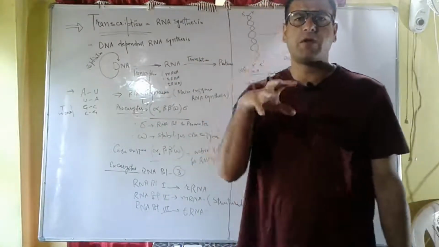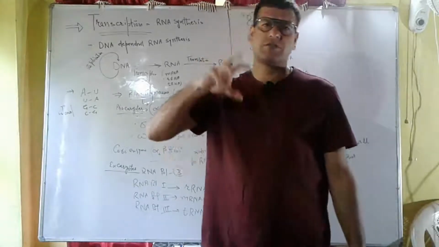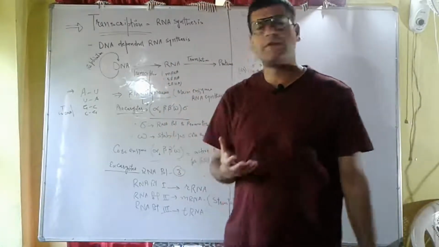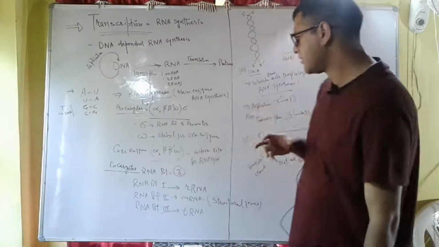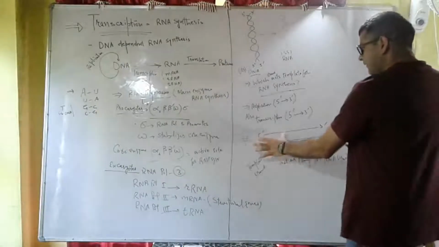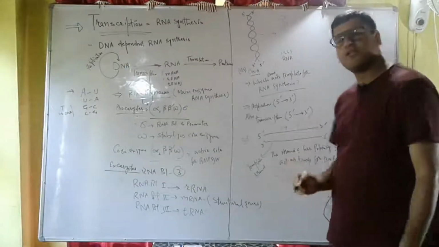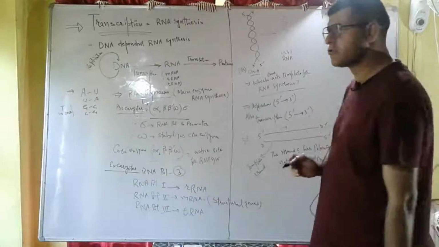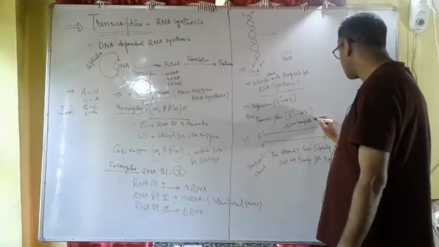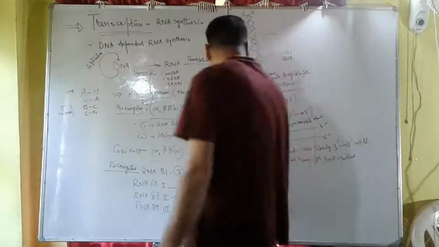The strand which has polarity 3' to 5' direction, because RNA synthesis or transcription takes place in the 5' to 3' direction, as also replication takes place in the 5' to 3' direction. Therefore the 3' to 5' strand will be called the template strand, and another strand which does not take part in RNA synthesis is called the non-template strand.